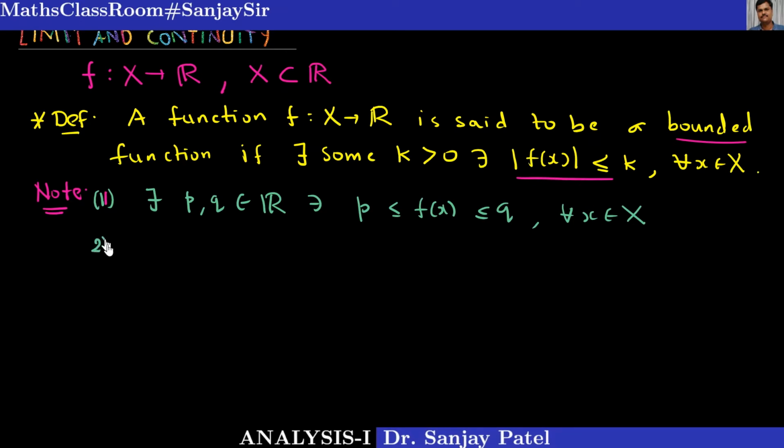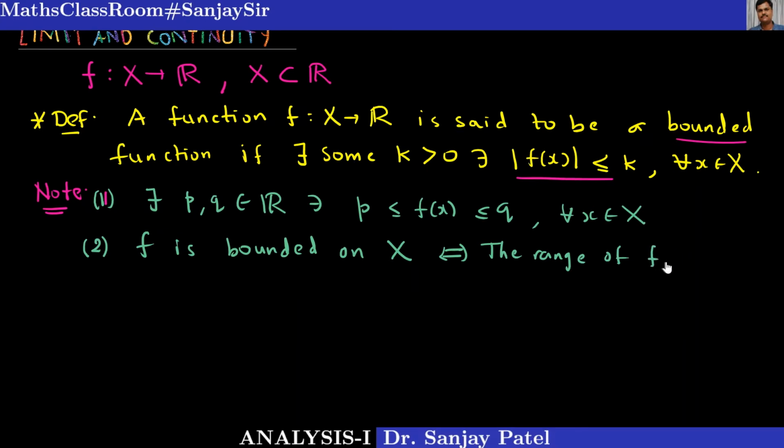Second thing is, one can prove that f is a bounded function on the whole domain X if and only if the range of f is a bounded set. You know what is the range of f?